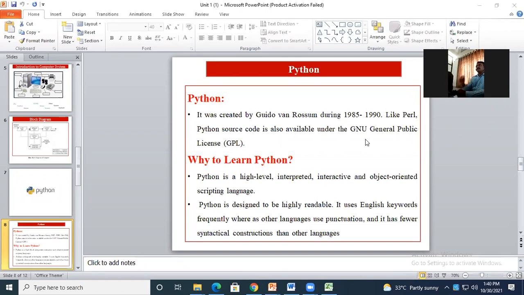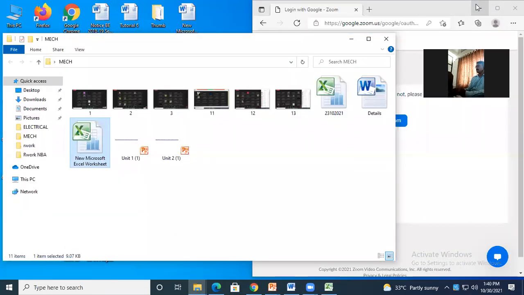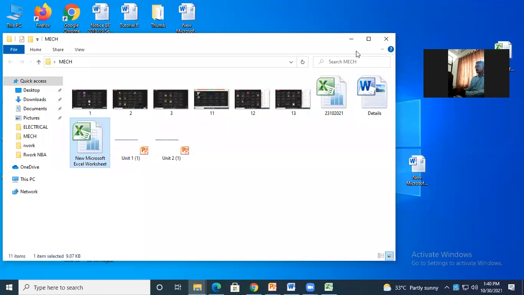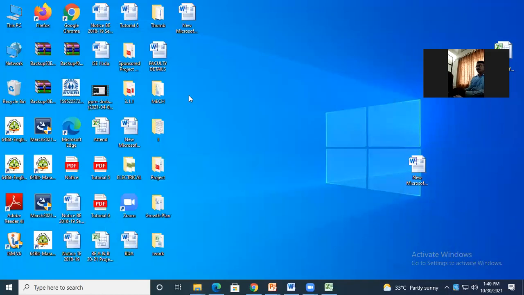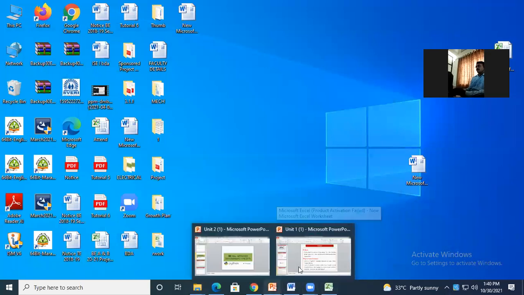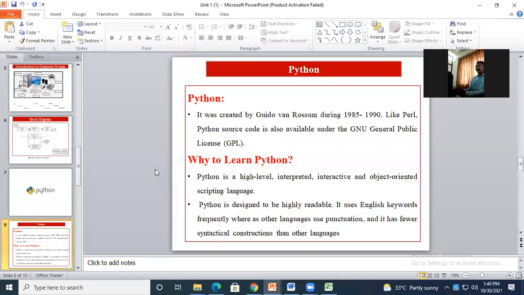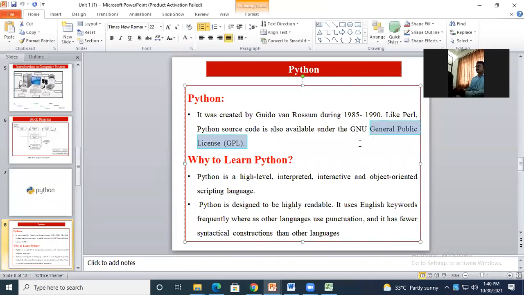If you have, let's say, a Microsoft Windows system, this is what we will find. For Windows, we don't have the code available over the internet. Why? Because it does not come under the GPL license. These licenses allow users to make their own changes as per their requirement. We also call it open source.